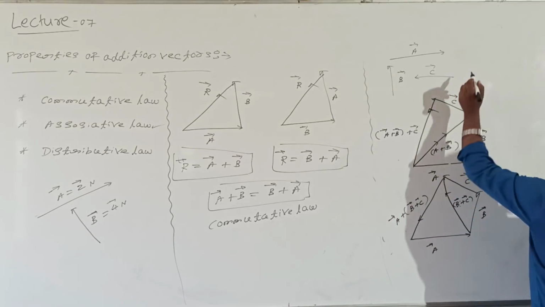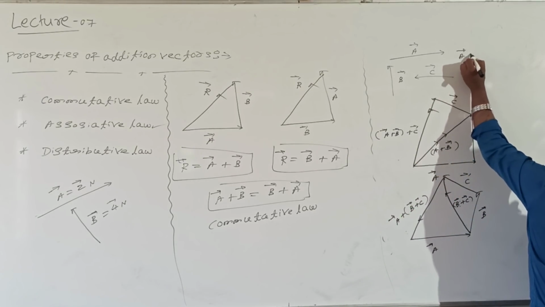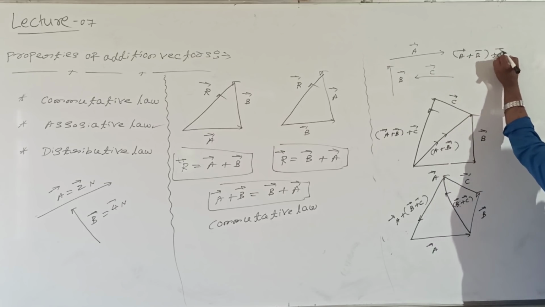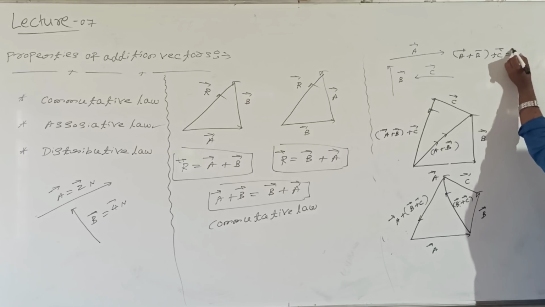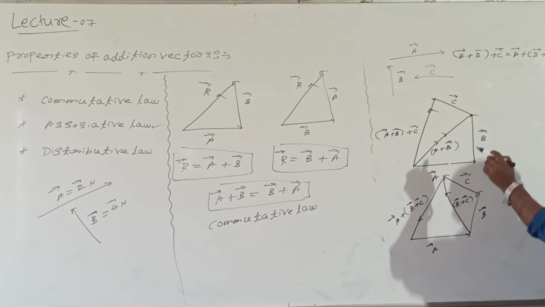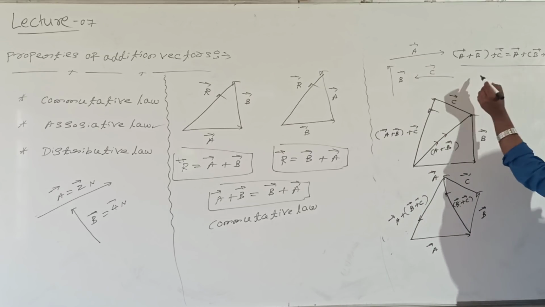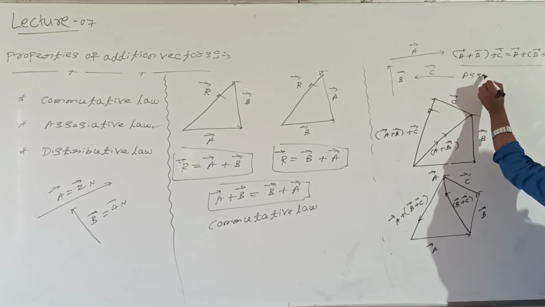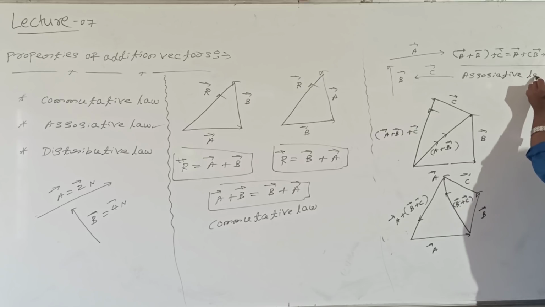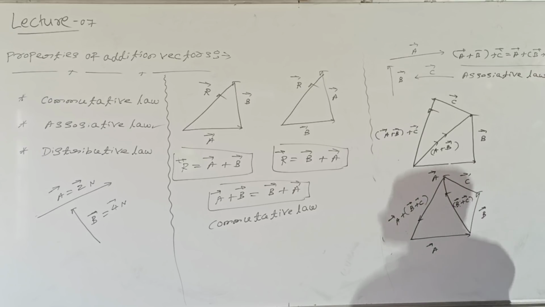Vector A plus vector B plus vector C equal to vector A plus into bracket vector B and vector C. This is what we are calling associative law by using graphical method.